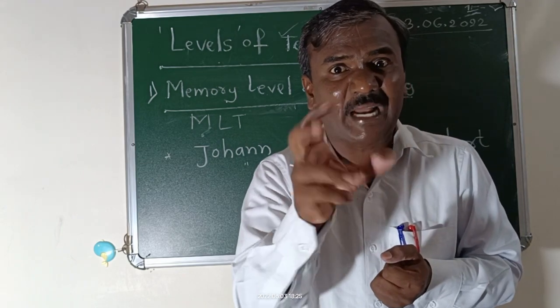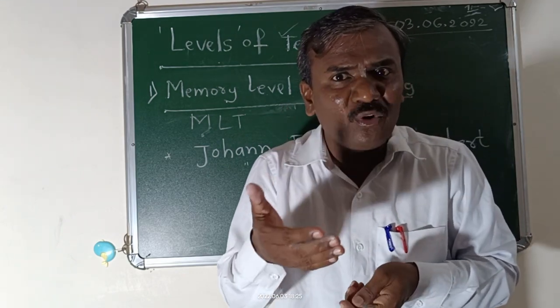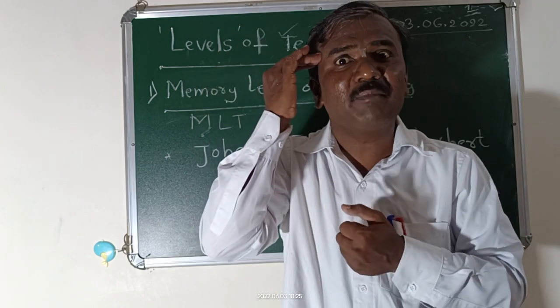They just memorize. They are cramming, only memorizing in their mind.